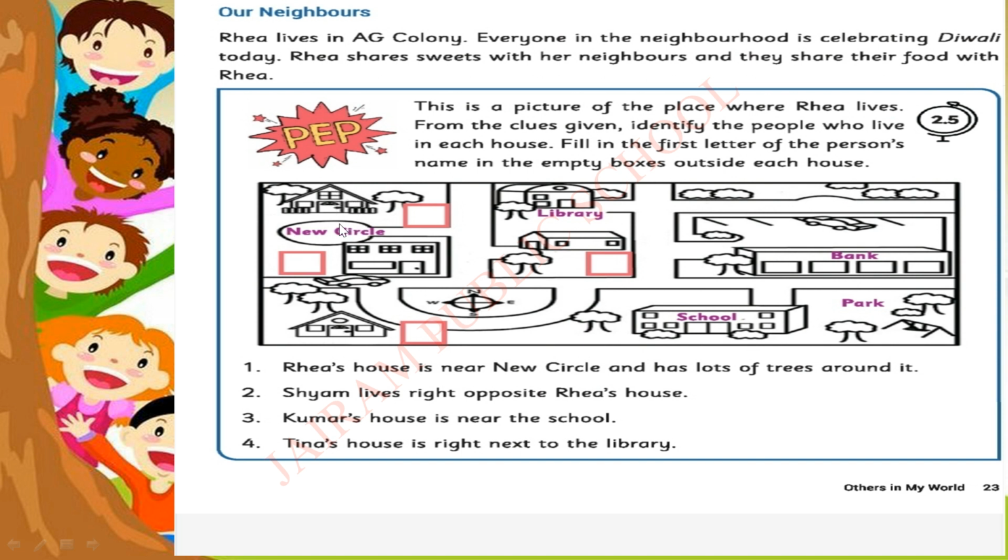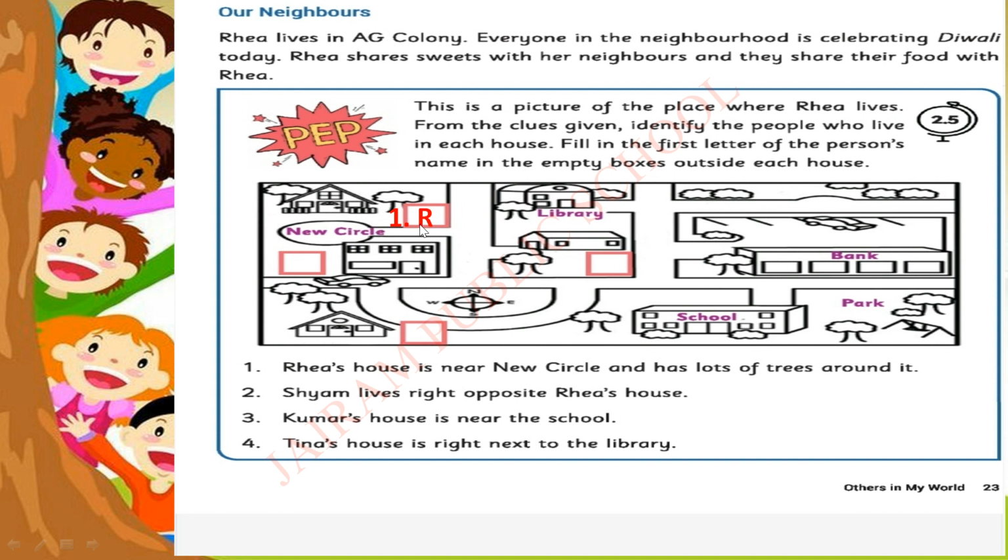Children, where is the New Circle? Find out from the picture. Hope you all found Ria's house. So, we have to write the answer in the red color box. That is the letter R. Okay. Shall we move to the next one?